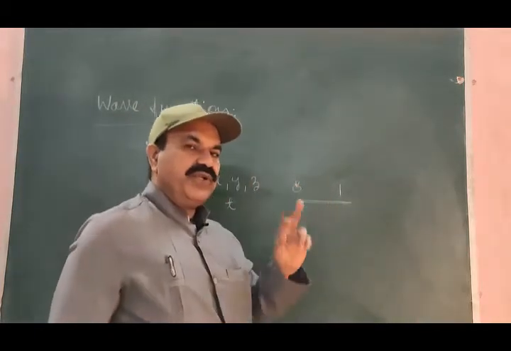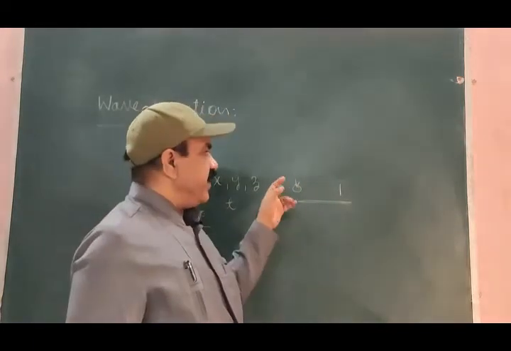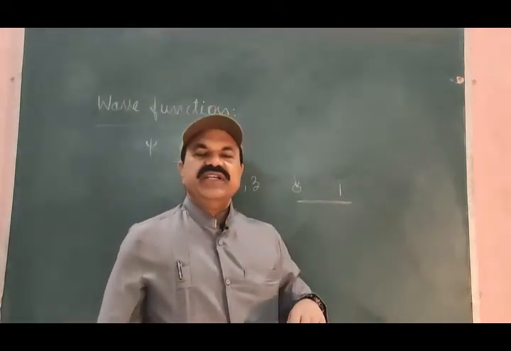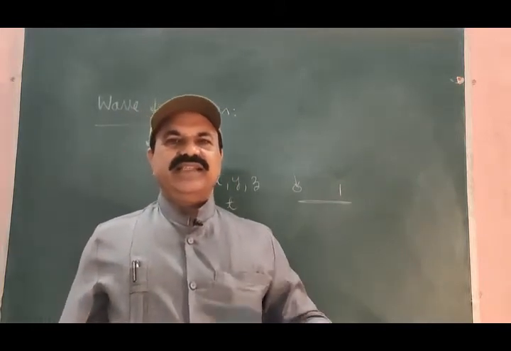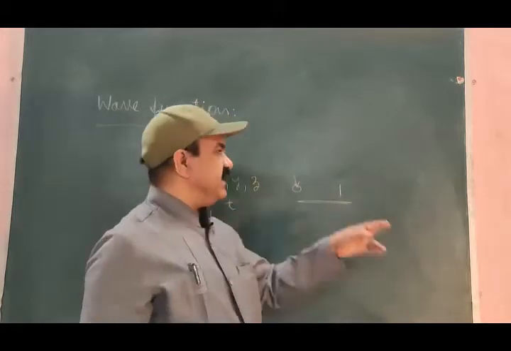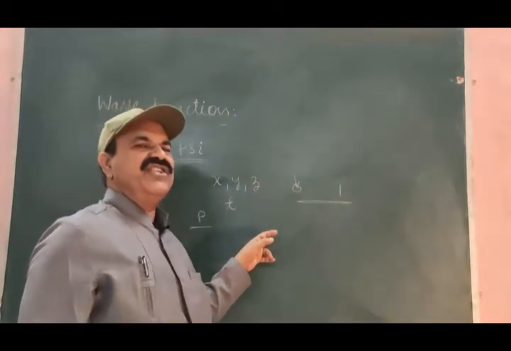What is the meaning of 0? The meaning of 0 is the certainty that the particle is absent at this position at this time.